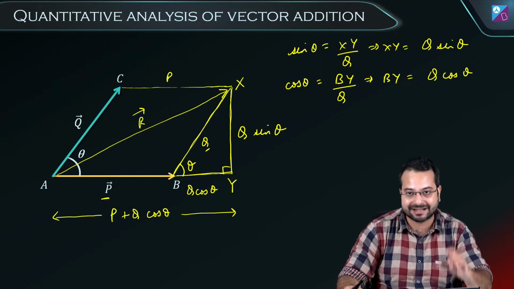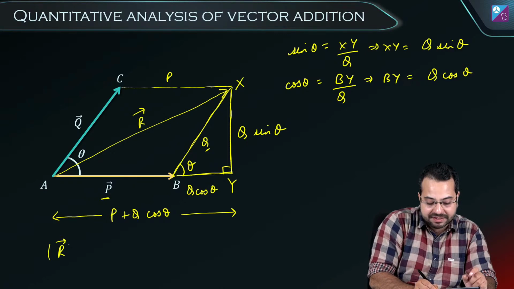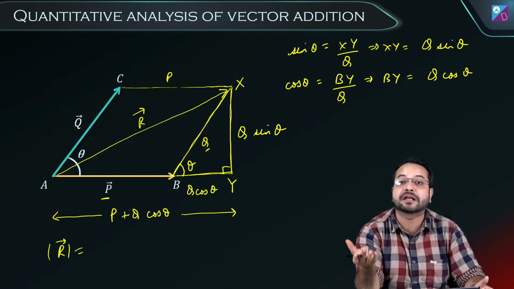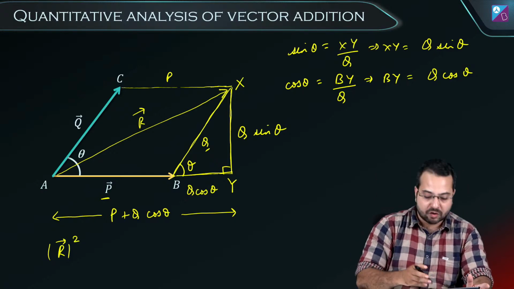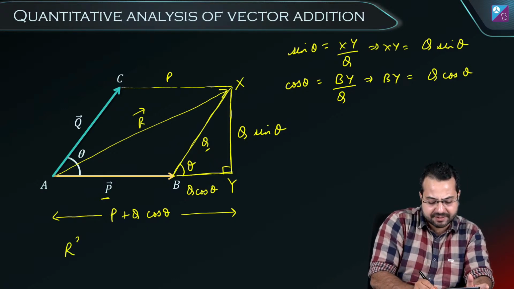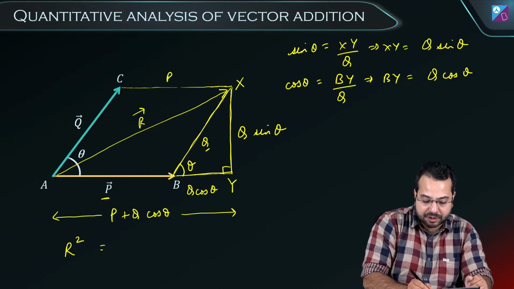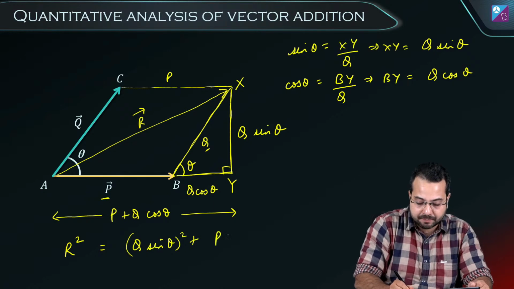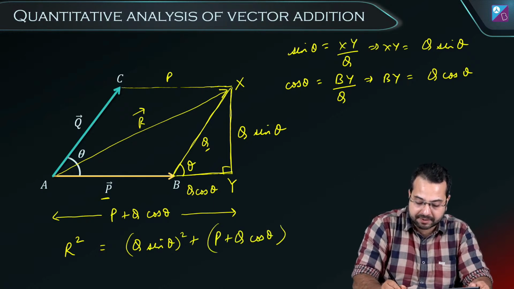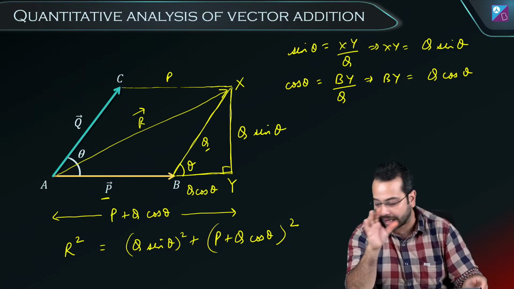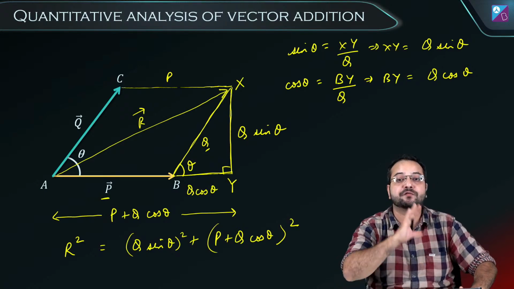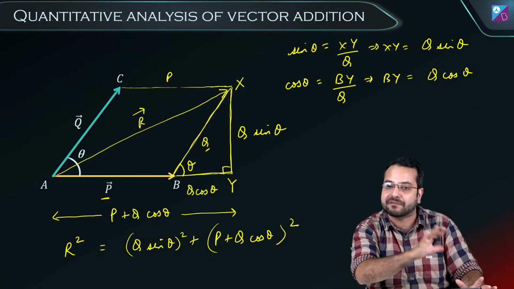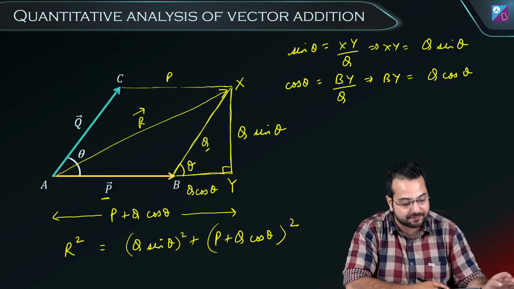Now the magnitude of the resultant is simply going to be what? We can use the Pythagoras theorem to do that. So R square will be equal to (Q sin theta) square plus (P plus Q cos theta) square. Is this clear or not? Everyone, if this is clear, quickly give me a thumbs up, quickly give me a yes. Then we are going to solve it and find out the final result. But whatever we have done so far, is this clear? Quickly give me a thumbs up.